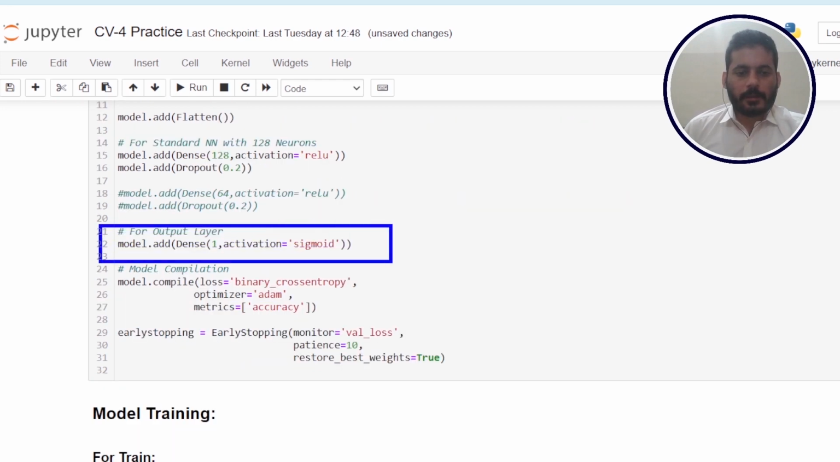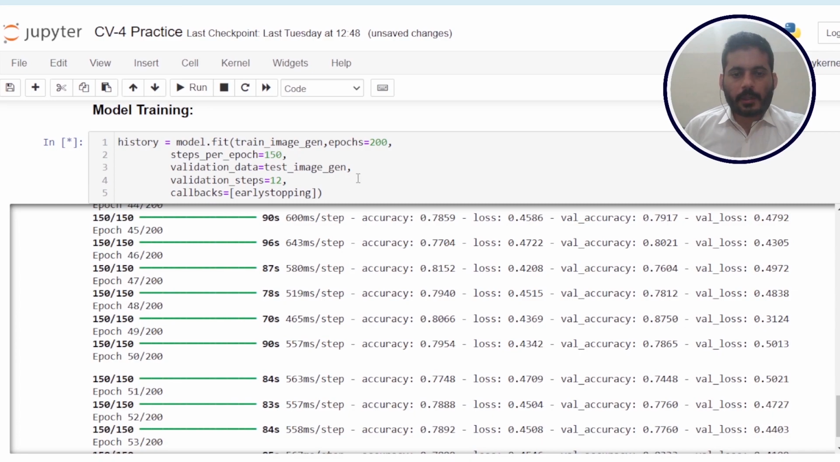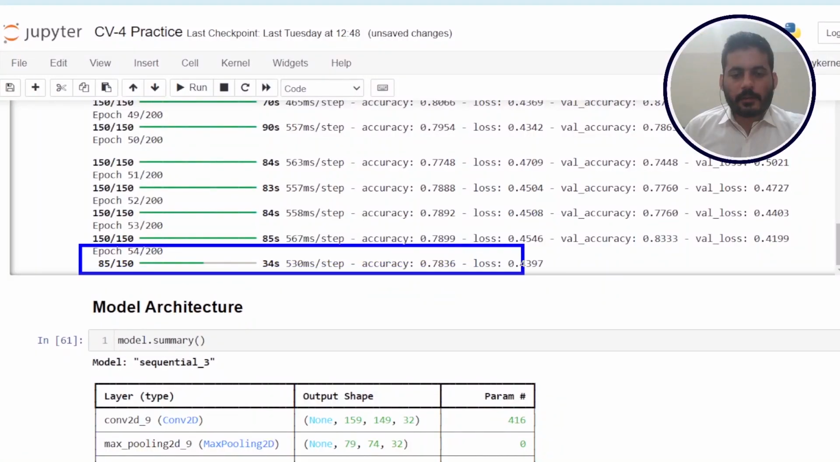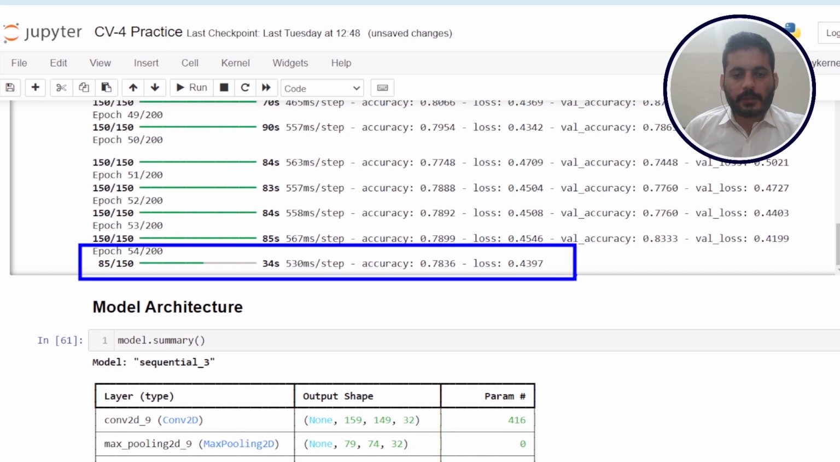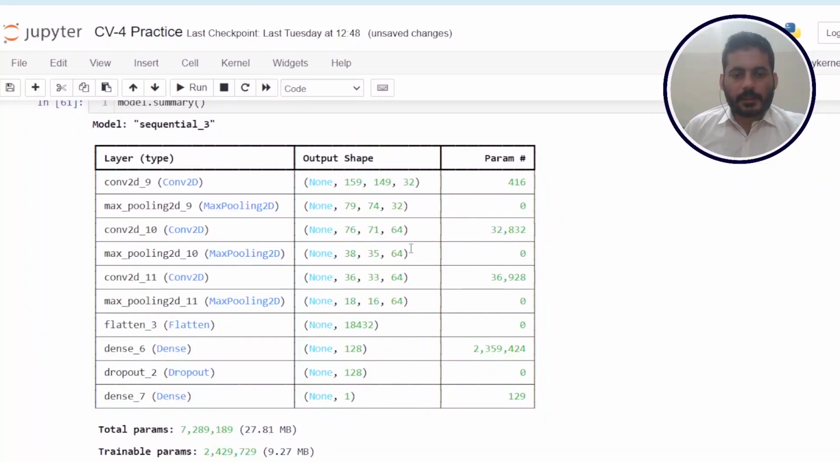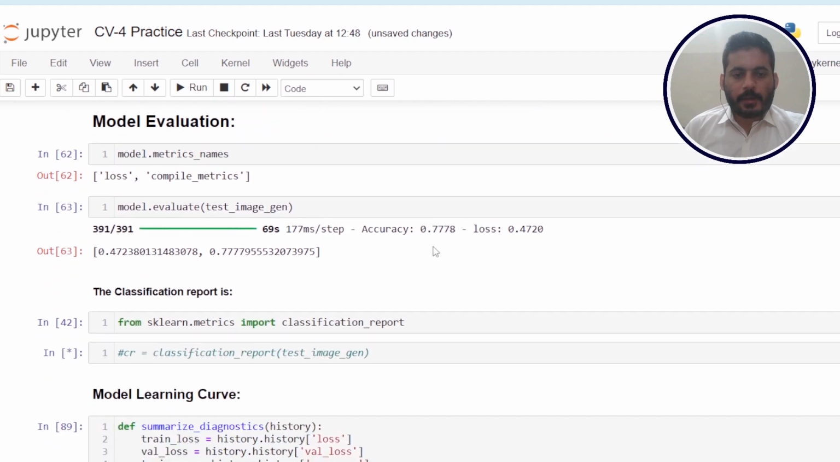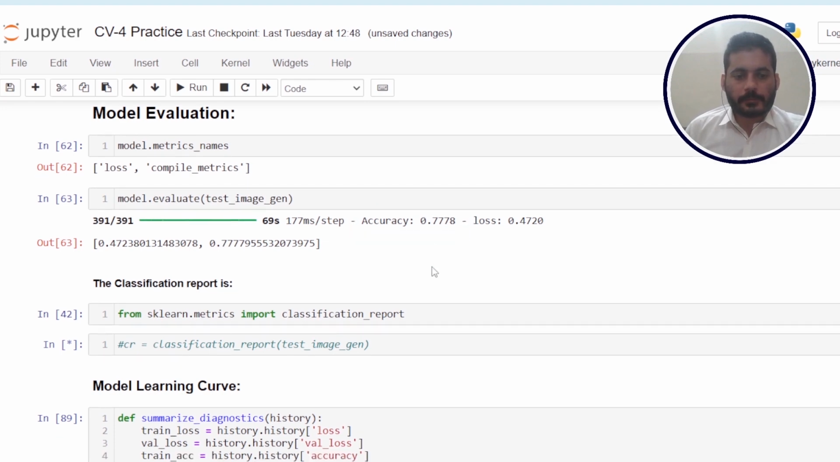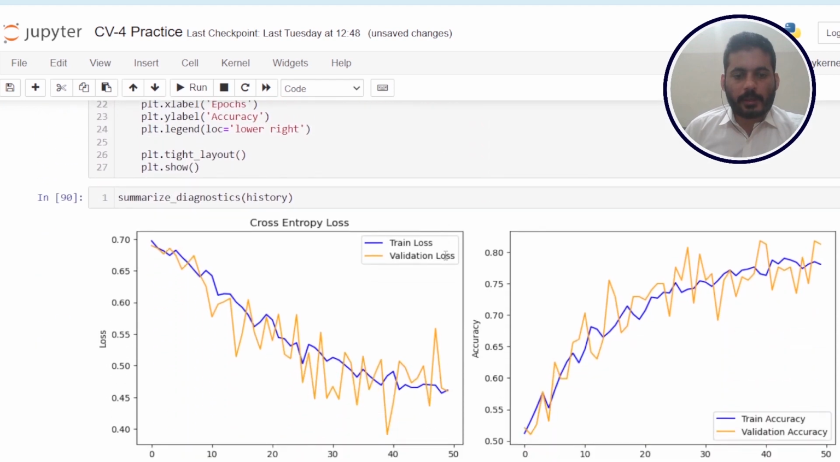For the output layer, as it was a binary classification problem, we used one neuron, and the activation function was sigmoid, which is used for binary classification problems. Afterwards, we compiled the model using .compile. So here our model is being trained. Epochs is 200. Here we can see that the model is getting trained, as this is an ongoing project. Model architecture is here, and we have previously evaluated the model, so our accuracy was about 77.78%. And here we have plotted the model learning curve.